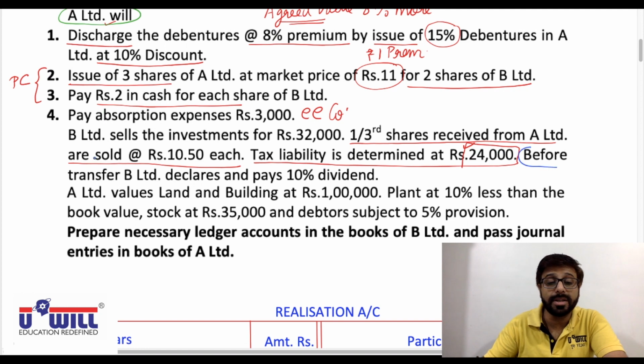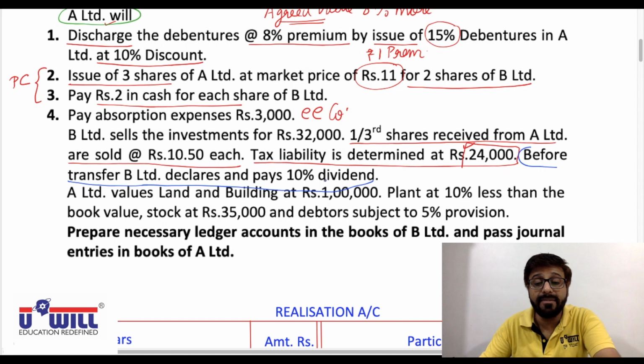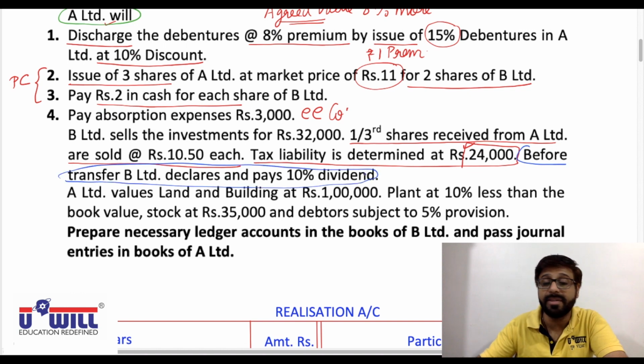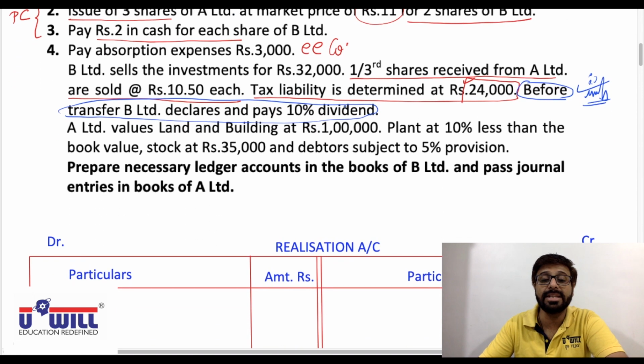Before transfer, now this is also important. Before transfer, B Limited declares and pays dividend of 10%. This is important, everyone, a new adjustment. We haven't come across this adjustment in the past. Now what does this adjustment indicate? Be attentive, everyone.